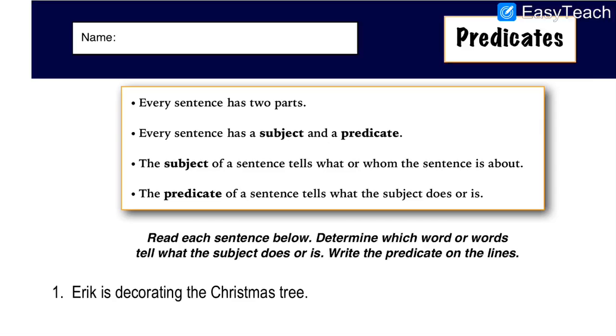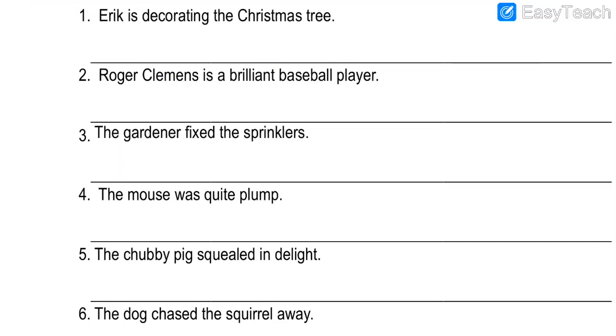For example, if I say the boy is playing with the ball, then what is the boy doing? Is playing with the ball. So same way we have to find out what the subject is doing, and we have to write down the predicate in the lines which are given for the answers. So first we will see the subject and then we will see the predicate part, and the predicate part we have to write down in the blanks. So let us solve the exercise.